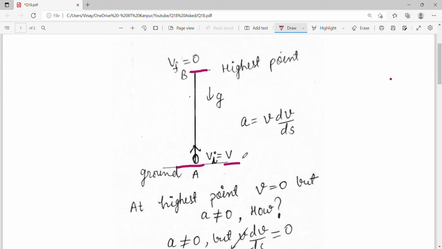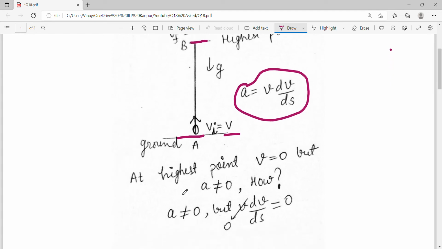Now, his question is, acceleration can be written in this format, right? So a equals v dv by ds. At the highest point, velocity is zero, right? So isn't it counterintuitive? The value of a, v dv by ds, but a is always g. It is the acceleration. Gravitational acceleration is going to act all the way through.